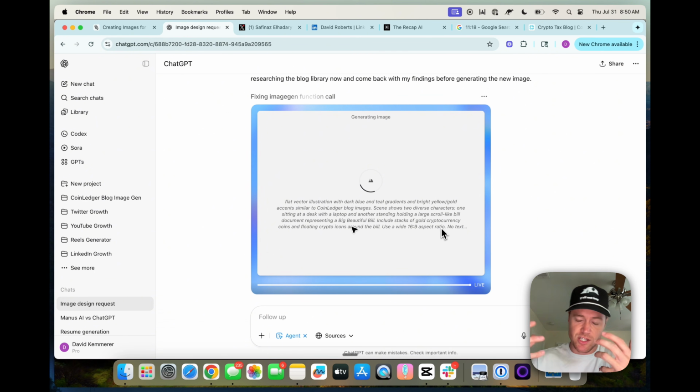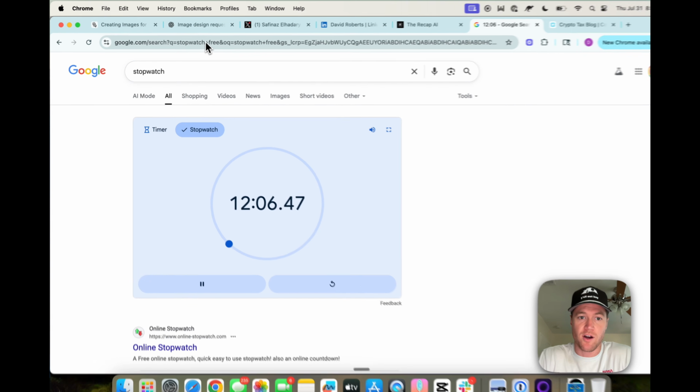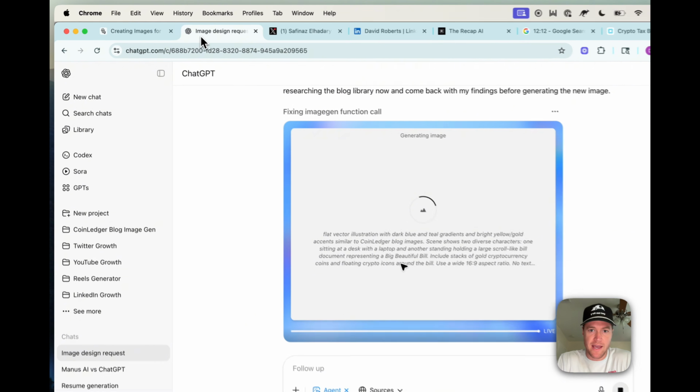So it looks like it's learned the style by going to our website, taking a look at all of the existing images and trying to reverse engineer the prompts that would lead to that output. And now it's using that same type of prompt on a new title as I gave it. So let's see what it comes up with. One thing to keep in mind is we're now at 12 minutes. So it's already almost 5x longer than Manus.